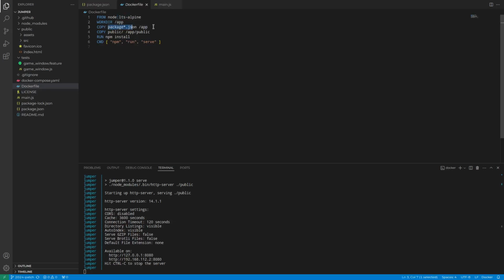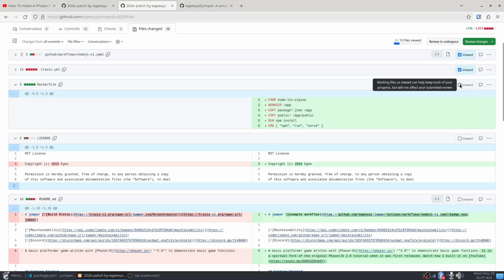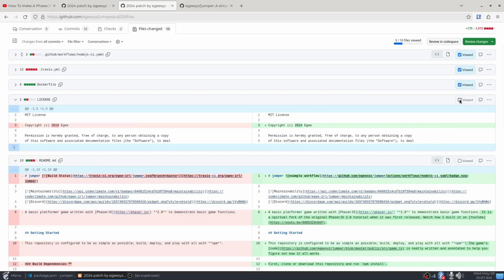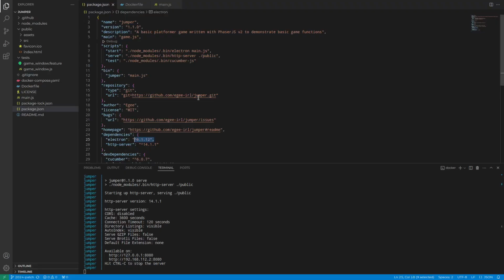We create a workdir, move the packages to app, copy the public folder into app public, run npm install. I did npm CI without dev dependencies, and it kept having problems with that darn lock file, so I just changed it to npm install. And then the command is just the same thing that the serve command runs. It's just the node's HTTP server, and it serves up some files. That's all it does. So that is good. The license just updates to 2024, which is good. See, it looks like a lot of changes happened with the README, but not really. It's just words.